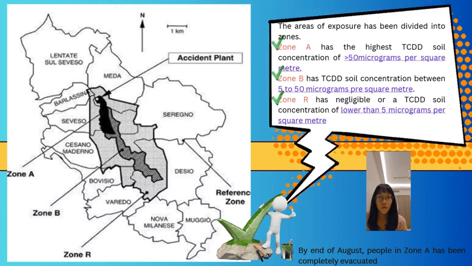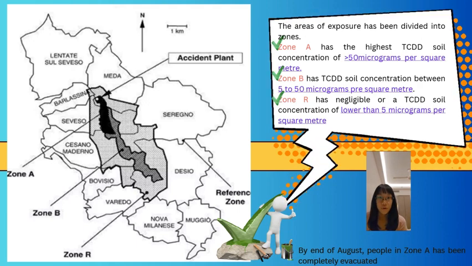Within days, a number of animals, mostly poultry and rabbits, were found dead. By the end of August, people in Zone A had been completely evacuated.